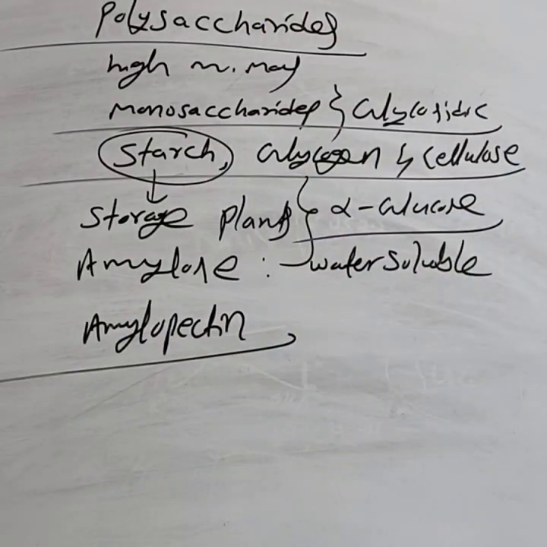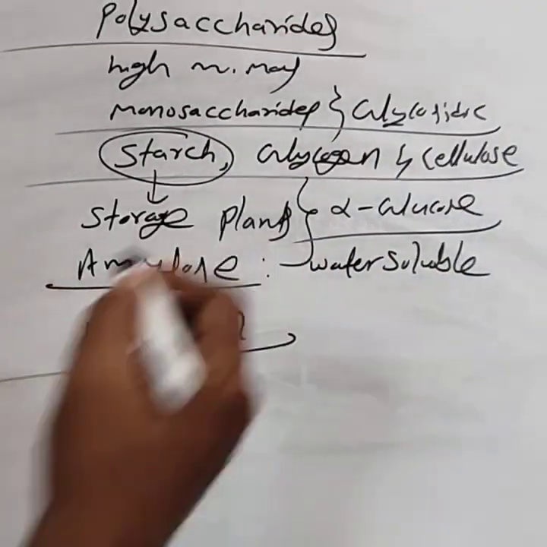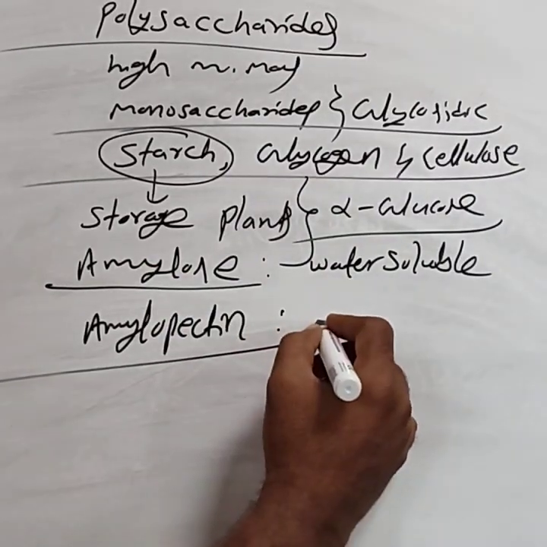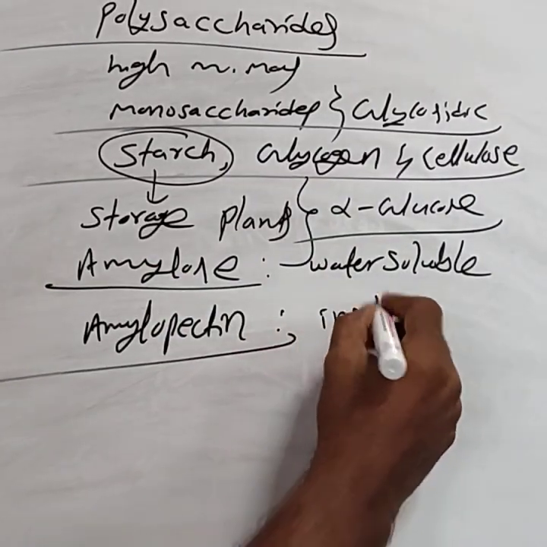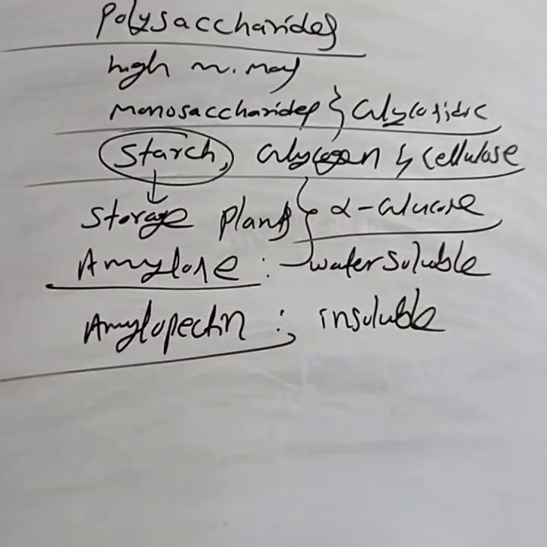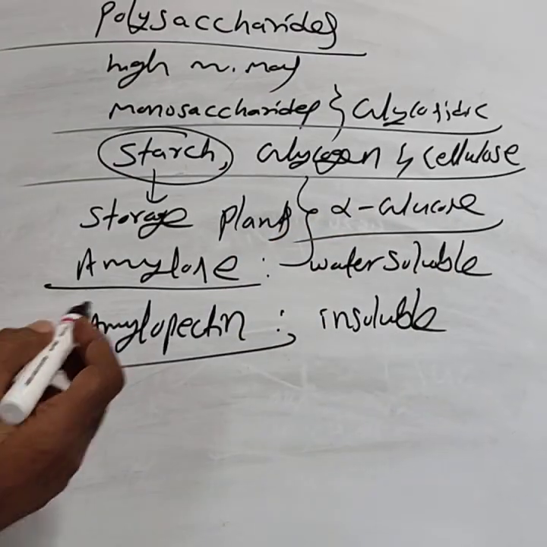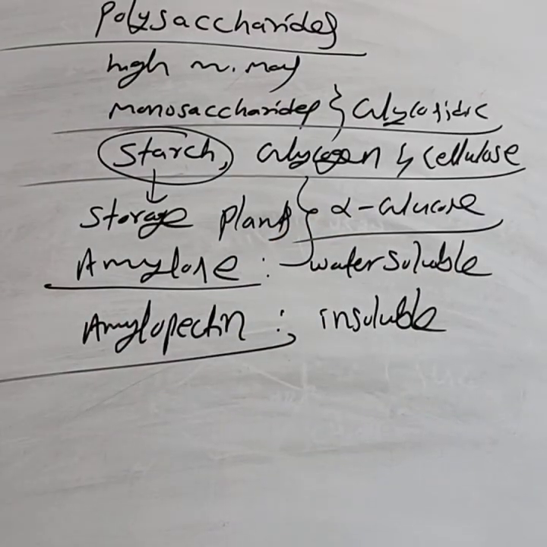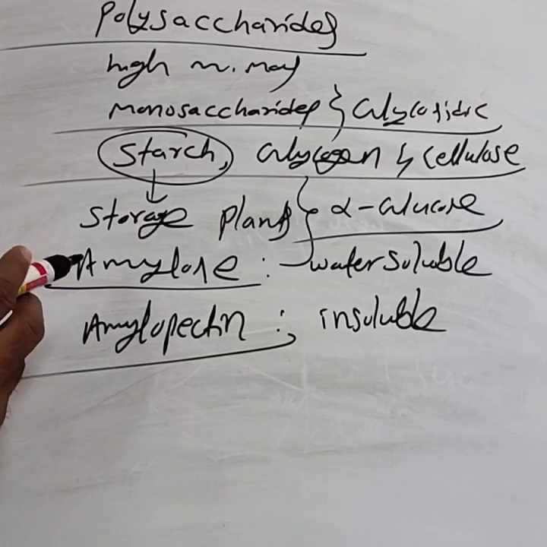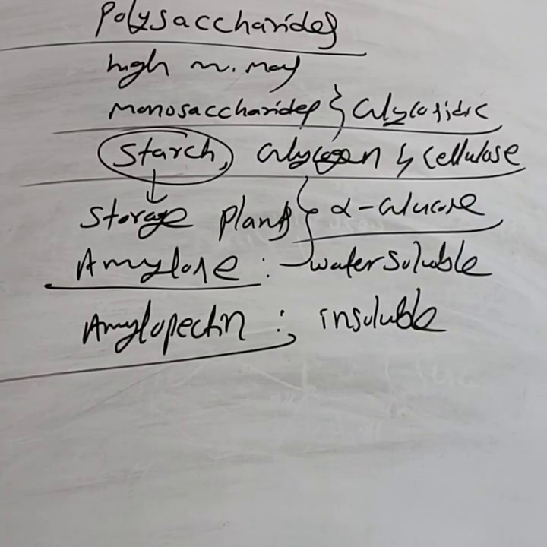The water soluble component of the starch is amylose, while the water insoluble component of the starch is amylopectin. This is important for the one mark. Name the water soluble component of the starch. It is amylose. The water insoluble component of the starch is amylopectin.